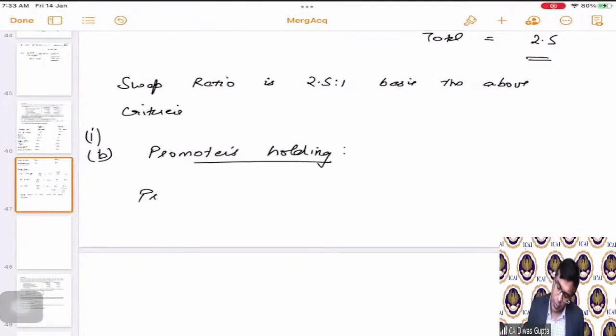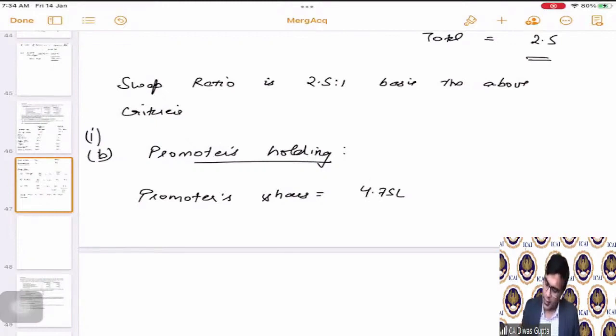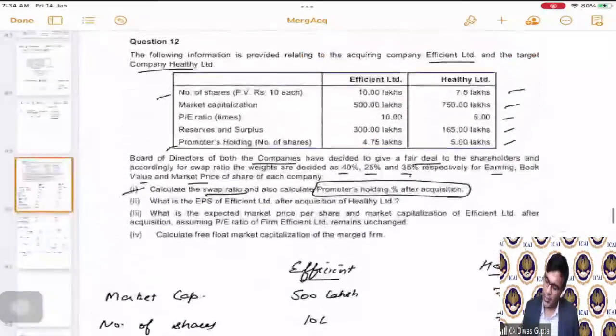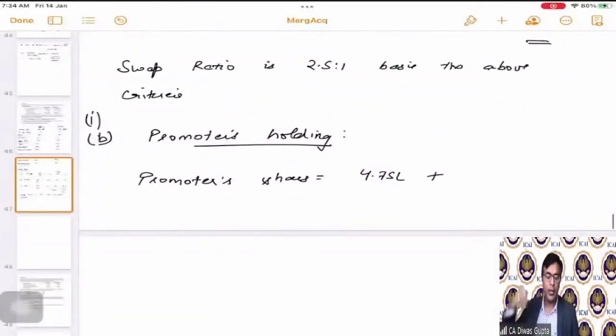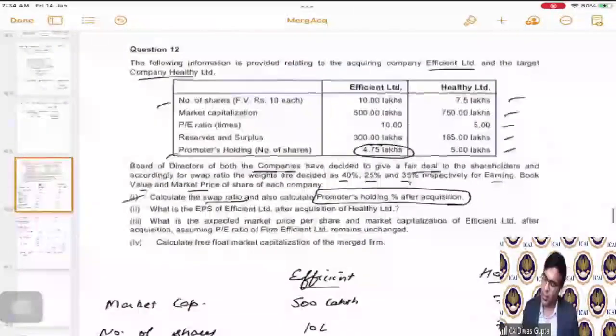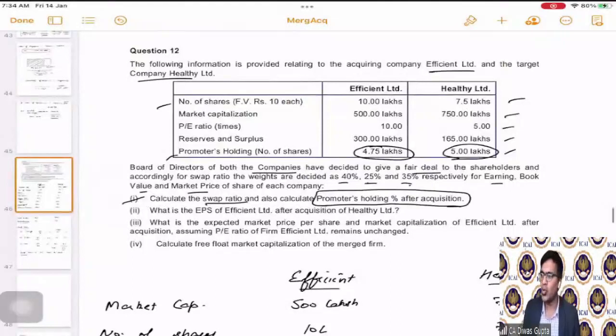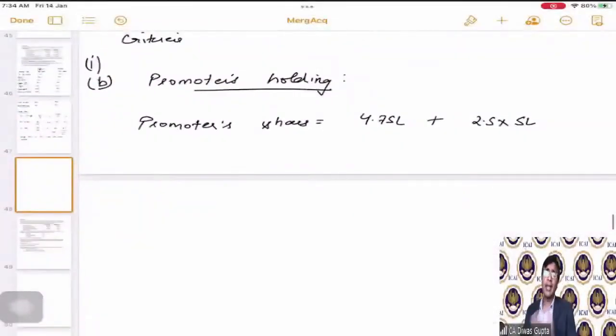First of all, the promoters shares will be how much? 4.75 lakhs plus, because 4.75 is actually given in the question for Efficient Limited, they are already having. And the 2.5 times of the swap ratio, because 2.5 we have to multiply in 5 lakhs. 5 lakhs is already the promoters holding in Healthy Limited. Correct. So those also will be coming as a promoter here only. Correct. So this becomes a total of 17.25 lakhs.